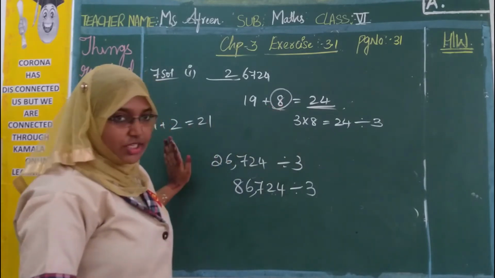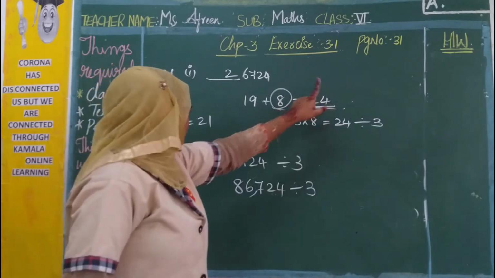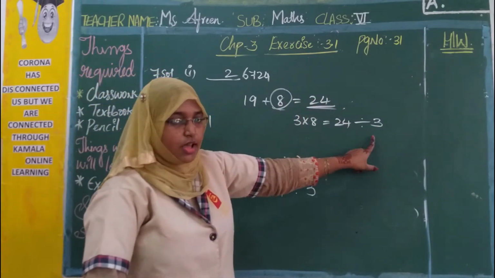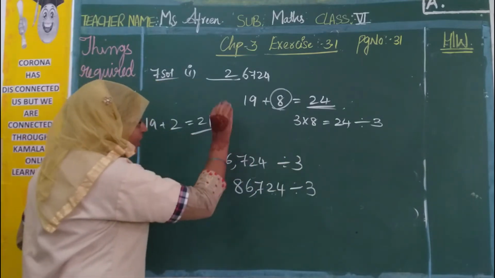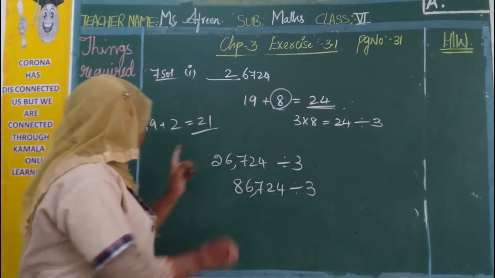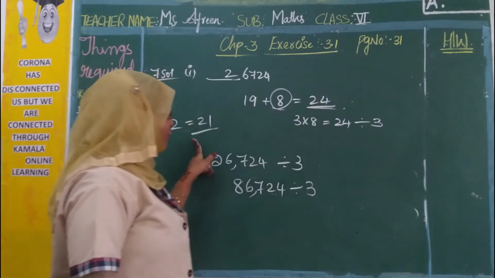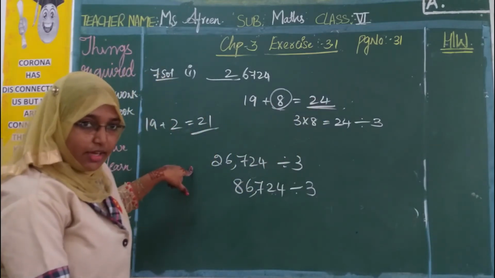That 2 is the smallest one. If we add 1, how much will we get here? 20. But 20 is not divisible by 3. The number which we are getting here should be divisible by 3. Okay. Now if you increase the number, we are getting 22, 23, 24.